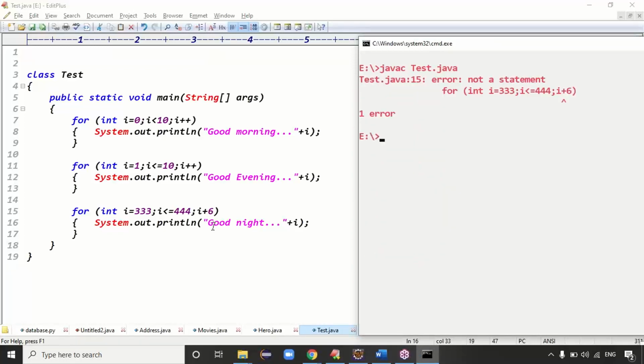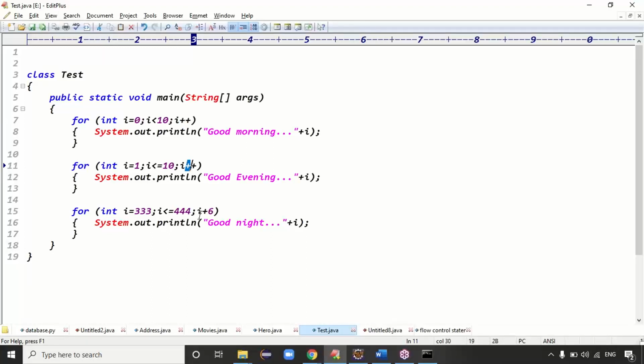Is the code compiled or not, guys? Maybe you'll get an error message. Read the error message, guys. The error is i plus 6 is not a statement, right? When incrementing with i plus plus, it is not a problem, that increments by 1. But when you increment by 2, 3 or 6 like this, we have to assign the code as i equal to i plus 6. After incrementing by 6, we have to assign the data to the i variable, right? Guys, are you clear now?